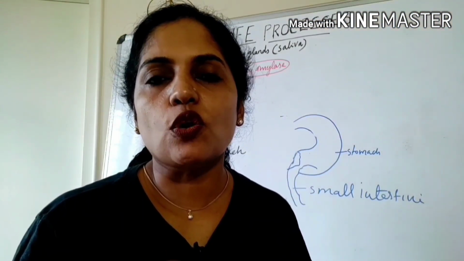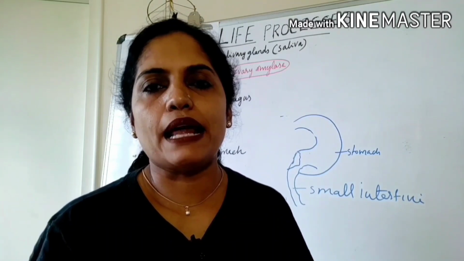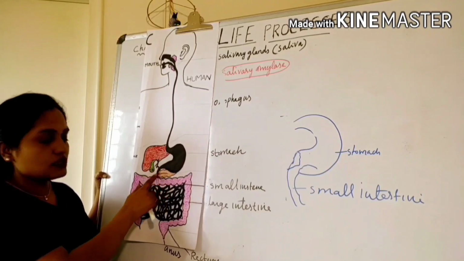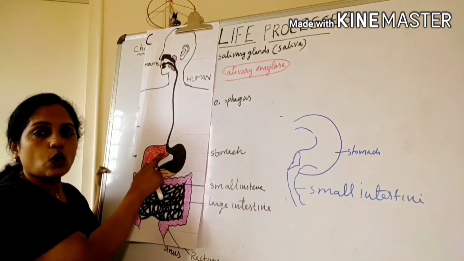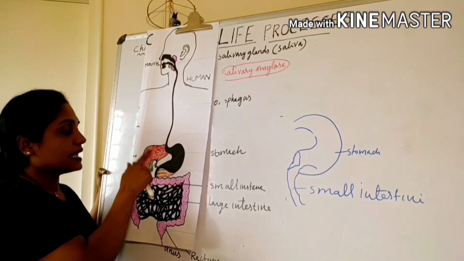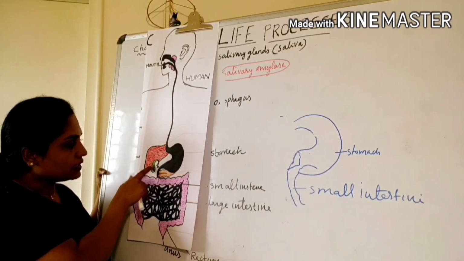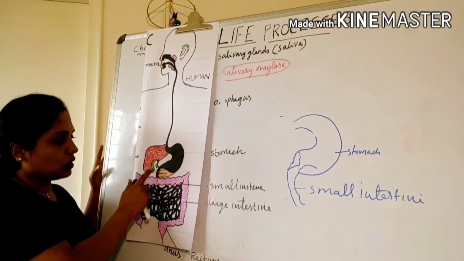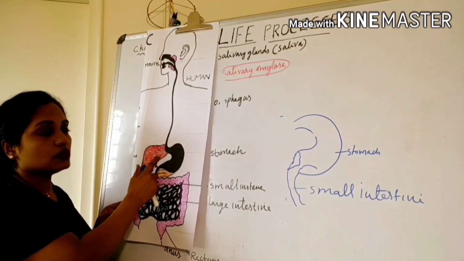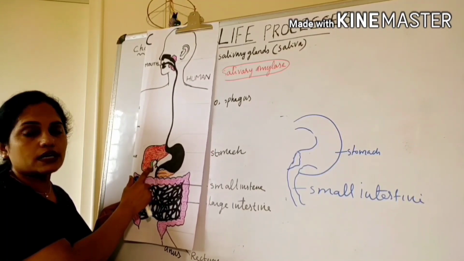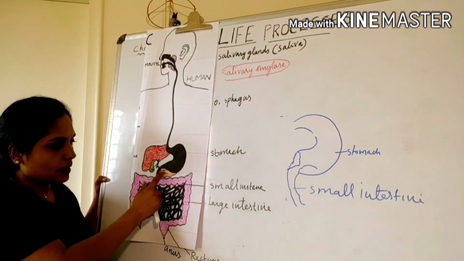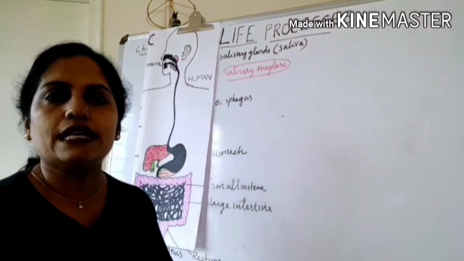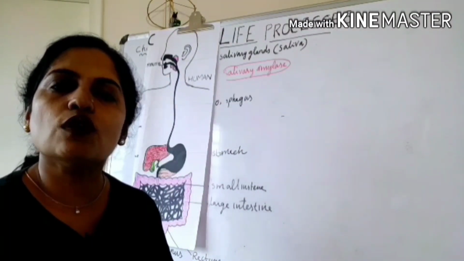Let us see the importance of accessory glands like the liver and pancreas. The liver and pancreas are located at the junction of the stomach and small intestine. The liver is the largest organ in our body. This liver secretes bile. That bile is stored in the gallbladder. Here the green colored part is the gallbladder. That gallbladder stores the secretion of the liver. The secretion of the liver is called bile. And then you can see the pancreas. The liver and pancreas produce many digestive enzymes and they assist in the process of digestion.